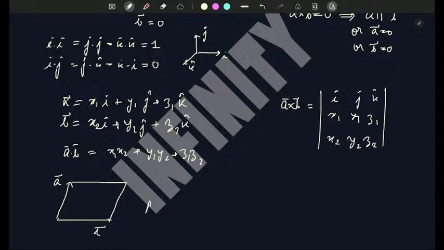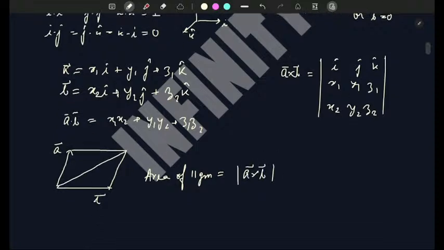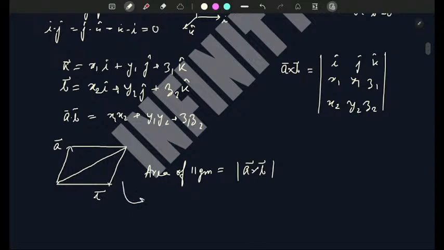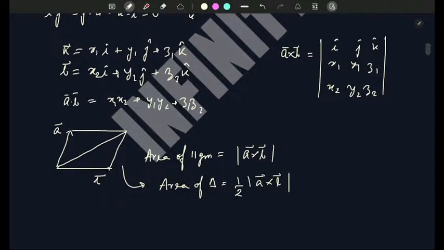So the area of this parallelogram is equals to mod A cross B. And the area of one triangle is half mod A cross B. Also, area of parallelogram can be written as half product of diagonals.